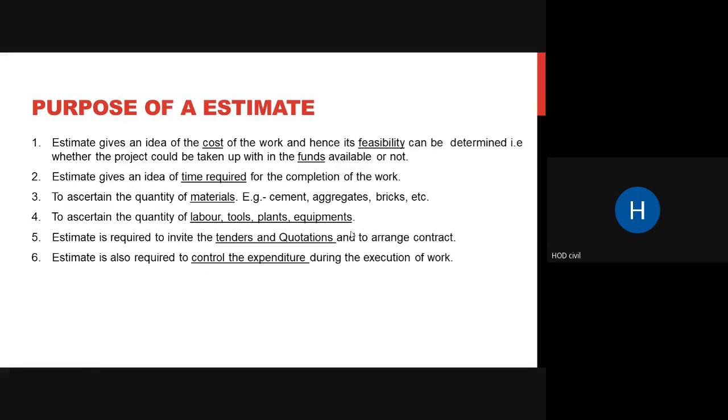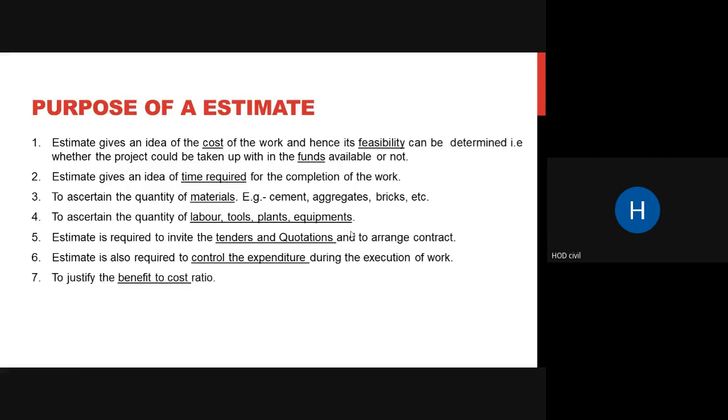Okay, so sixth, an estimate is also required to control the expenditure during the execution of work. Always at site there is extra expenditure going on. So when you have an estimate in hand, you can let the laborers and the engineer who is responsible for execution know that this is the estimate and you have to finish the work in this time and in this cost. It should not exceed this time and this cost. So estimation is also required to control the expenditure.